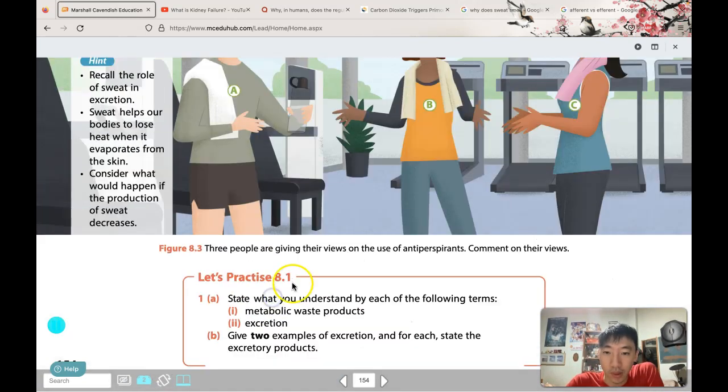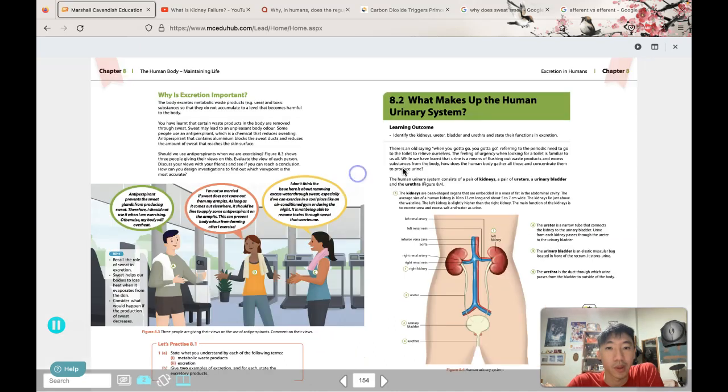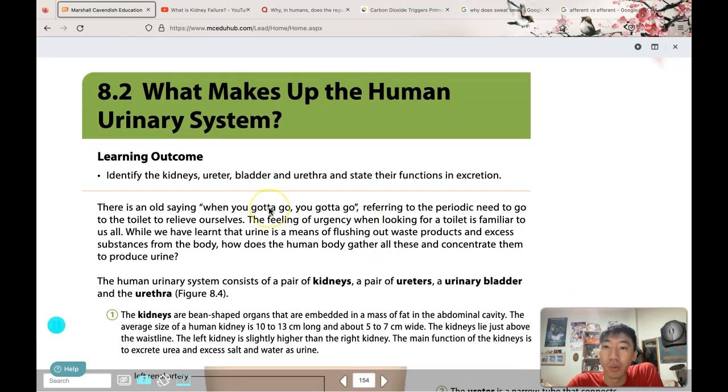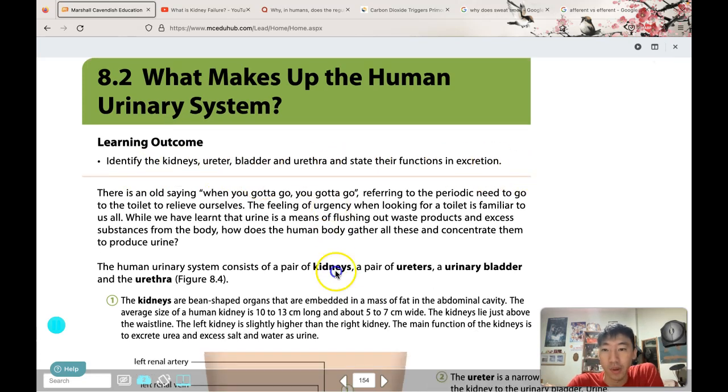Okay, let's practice. What do you understand by each of the following terms? Metabolic waste products, excretion, and give 2 examples of excretion for each state of excretory products. You can just refer to the previous page. Alright, let's move on to the key part of today's lesson. So what makes up the human urinary system? Identify the kidneys, the ureter, the bladder, and the urethra, and state their functions in excretion.